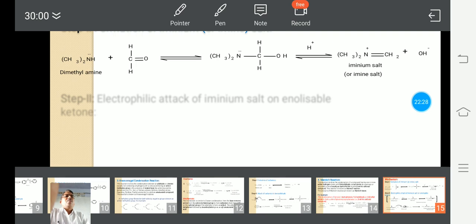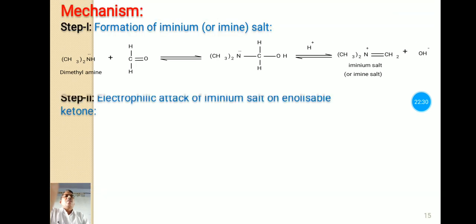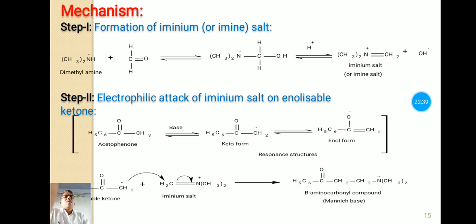The second step is the electrophilic attack of this iminium salt on the enolizable ketone. Here is acetophenone. This is the keto form of acetophenone. It may be resonance stabilized in this enol form.